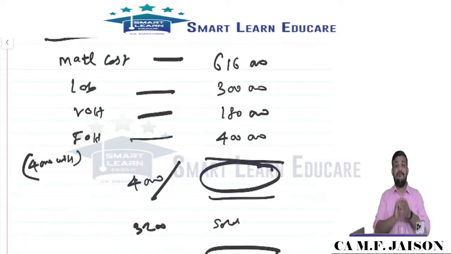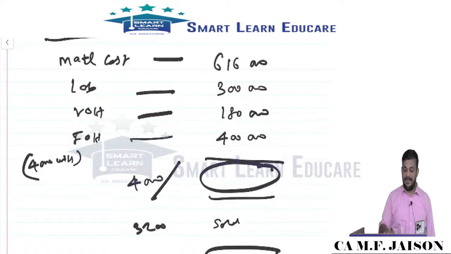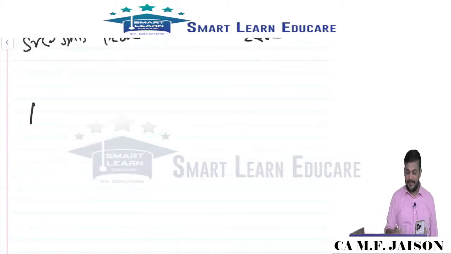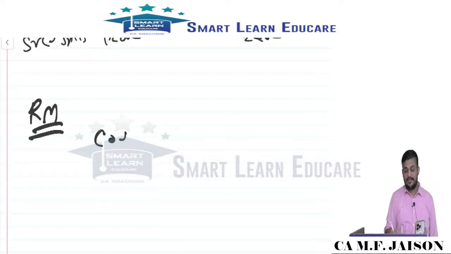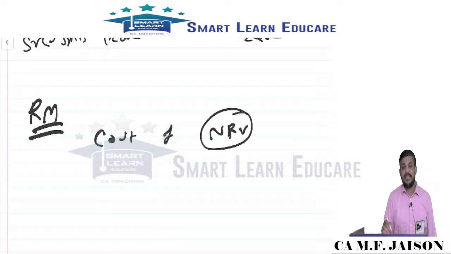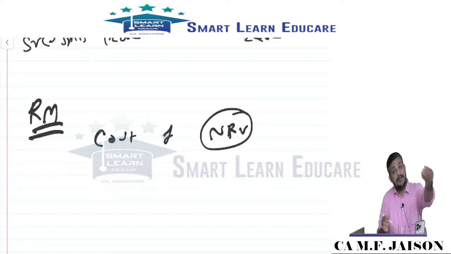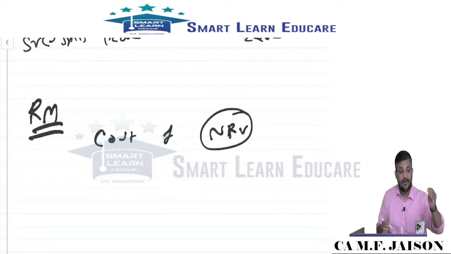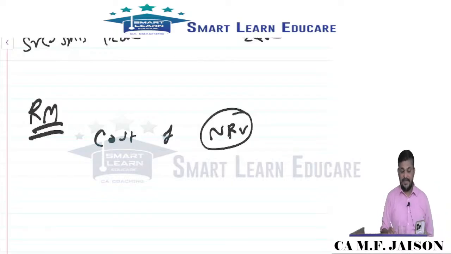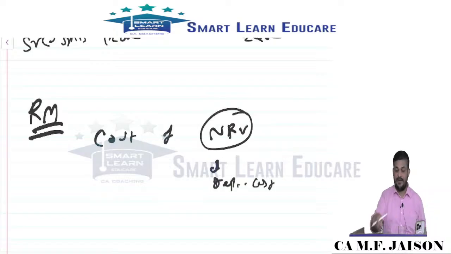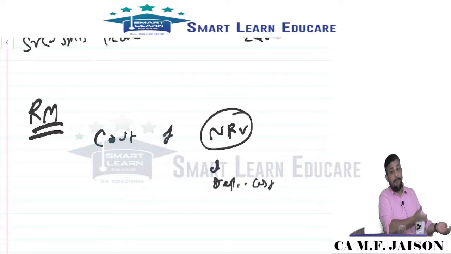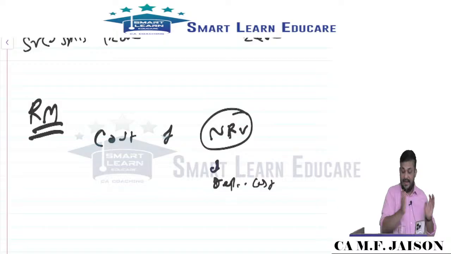So inventory is very important. Also remember, my dear friends, from a raw materials perspective, here also we should value at cost or NRV, whichever is lower. First, NRV normally means sale price minus selling expenses. We also have cost of completion. For WIP, sale price minus selling expense minus cost of completion. But for raw material, NRV is nothing but replacement cost. Normally if I sell, how much I will get is NRV, but for raw material, if I buy again, how much I have to pay is NRV.